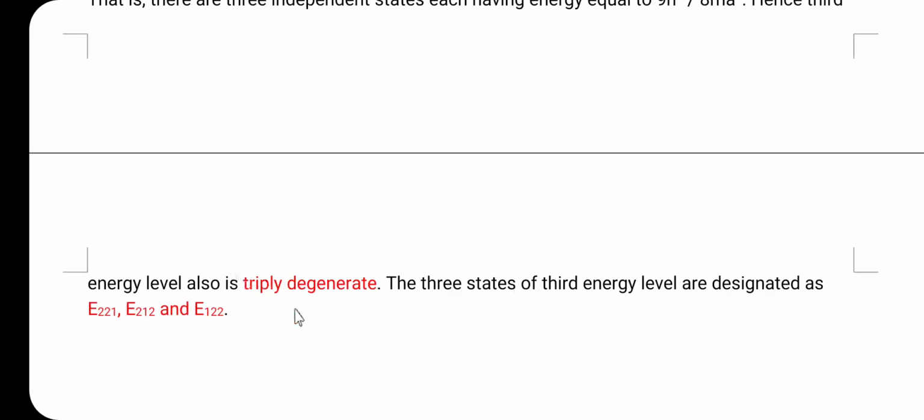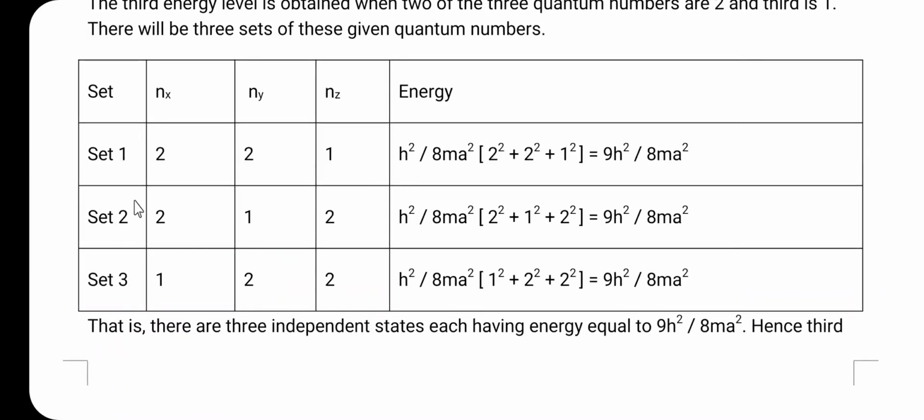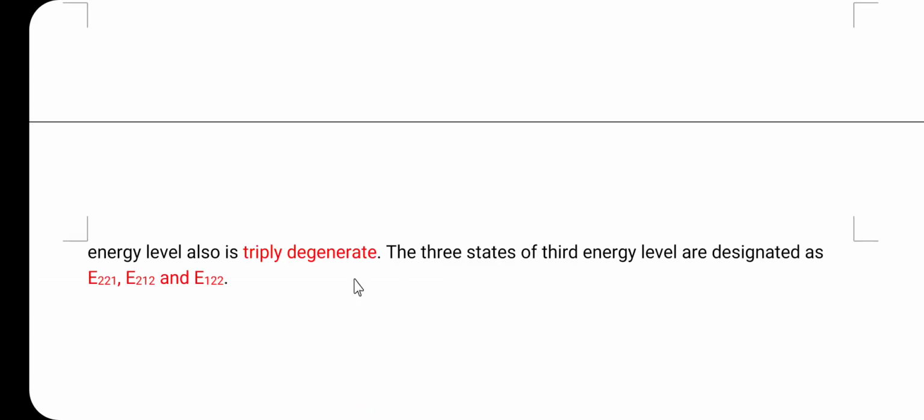Hence, the third energy level is triply degenerate, and the three states of the third energy level are designated as E221, the second one E212, and the third one E122.